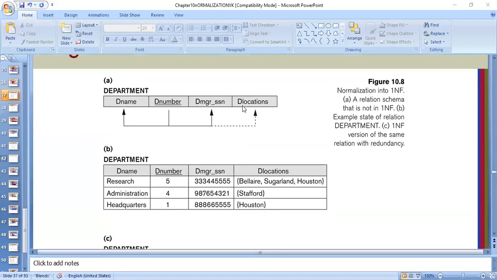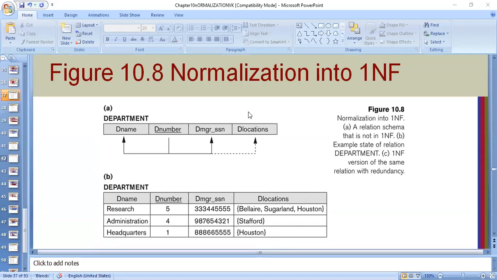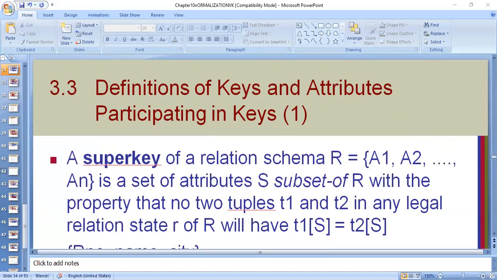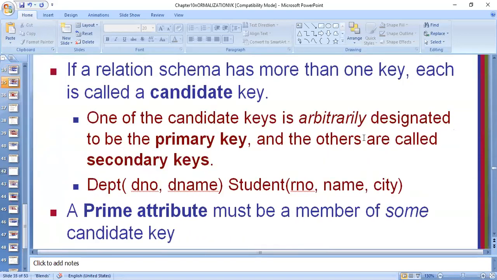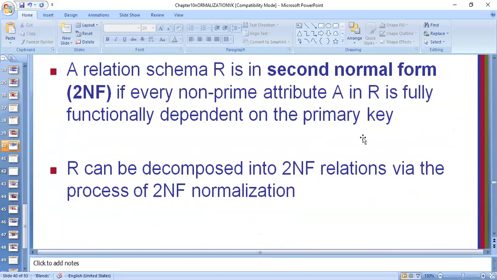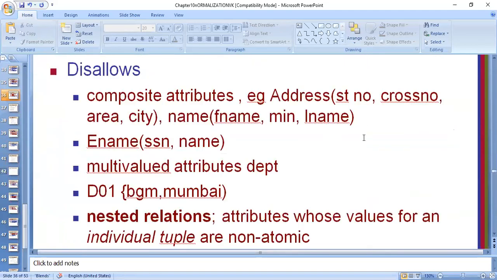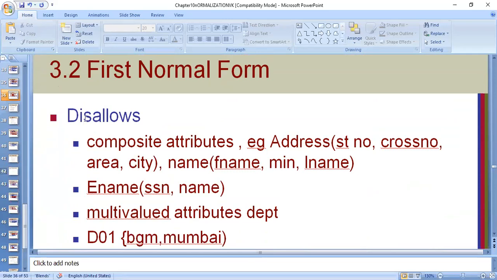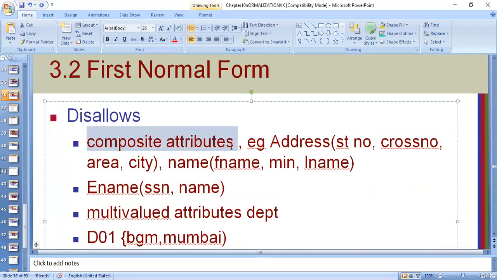Okay. So here the definition of first normal form was what it doesn't allow. Let me take you to that slide which I wanted to show you, the definition. The first normal form disallows composite attributes.